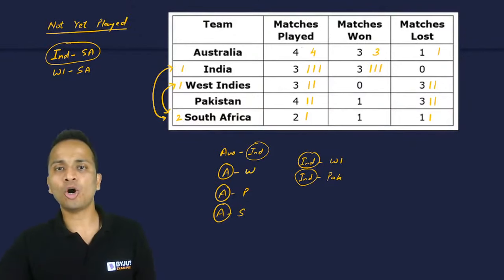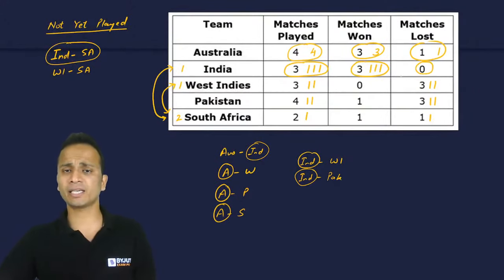So I'll circle all those columns जिनका डेटा कंप्लीट हो चुका है ऊपर. Have a look at it. How am I doing this? इंडिया के भी 3 मैचेस हो चुके हैं, 3 wins and 0 loss. That's it. So this much data is completed.